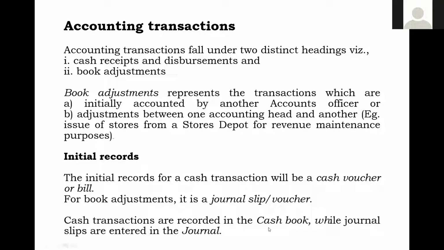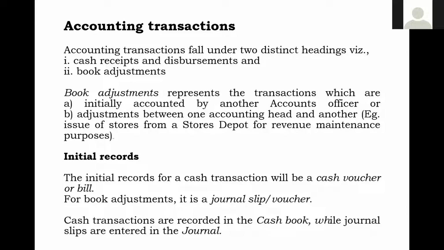And cash book will contain only cash which is received and which is paid. So debit and credit, only this will be recorded in the cash book. So cash book and journal, these two are very, very important books which are maintained in any commercial organization.